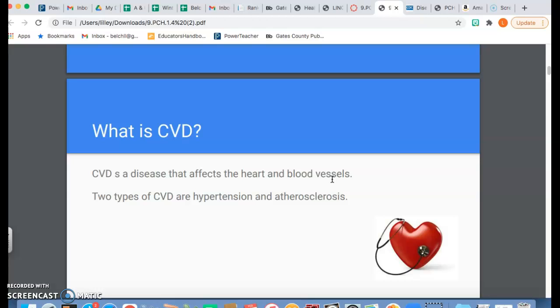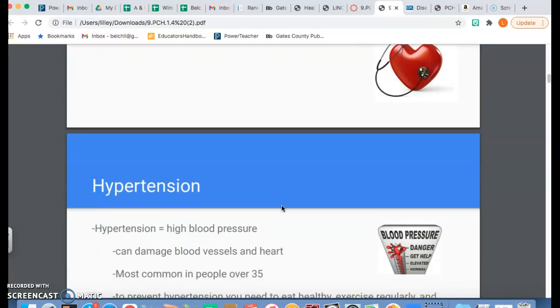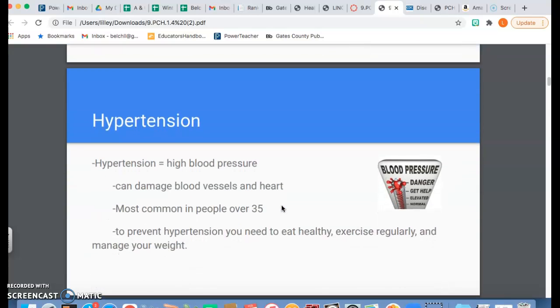Two major types of CVD are hypertension, which is high blood pressure, and atherosclerosis. Hypertension, like I said, is known as high blood pressure, and it can damage your blood vessels and your heart, and it's most common in people over 35. To prevent hypertension, you would want to eat healthy, exercise regularly, and manage your weight.